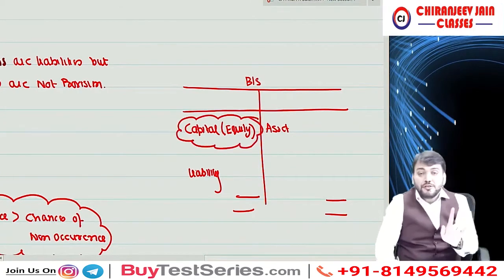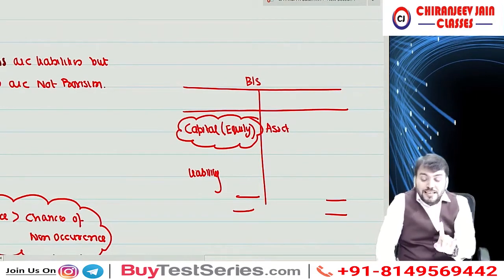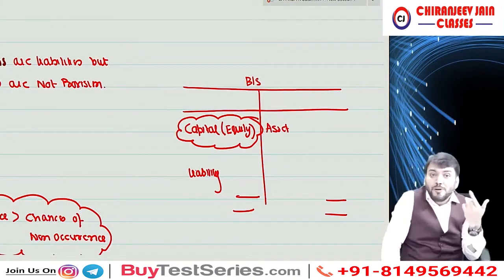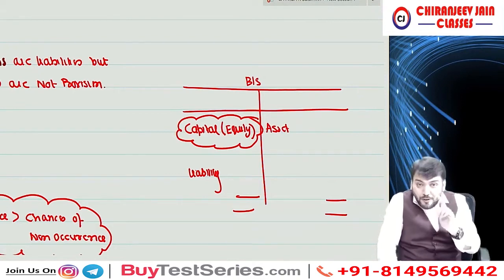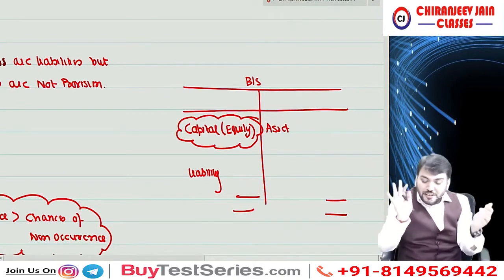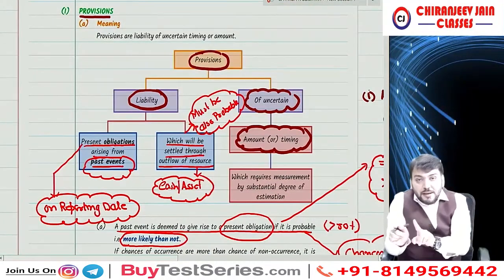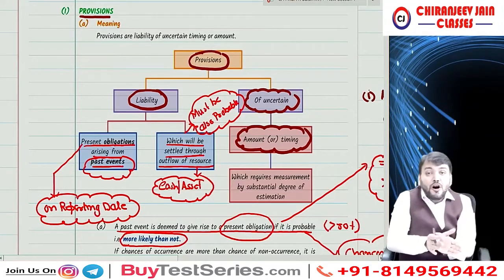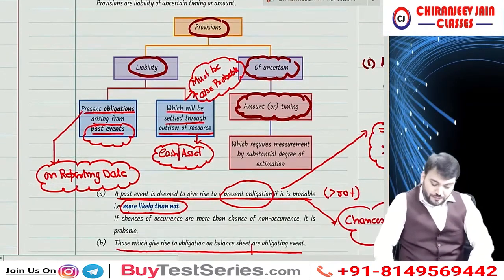Correct. Understood. My question to you all, whether redeemable preference share capital is equity or liability, because in case of equity there is no obligation to pay. In case of liability there is an obligation to pay, contractual obligation to pay. Correct? Understood. So my question to you all, whether redeemable preference share capital will fall under capital category or liability category. What is your answer? Everyone respond.